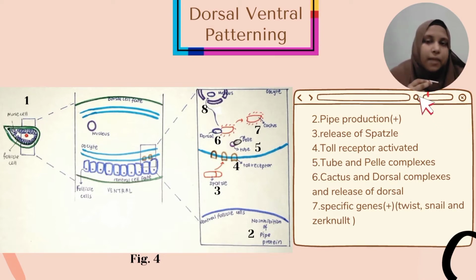Tube participates in many protein-protein interactions. Number 5, Tube and Pelle bind to form a complex. Number 6, Tube and Pelle will phosphorylate the Cactus protein and therefore degradation of Cactus occurs. And now Dorsal is free. Number 7, Dorsal will translocate to the nucleus to initiate or to repress the expression of specific genes such as twi, sna, and zen, which are mostly involved in ventral patterning and the rest of the embryo.